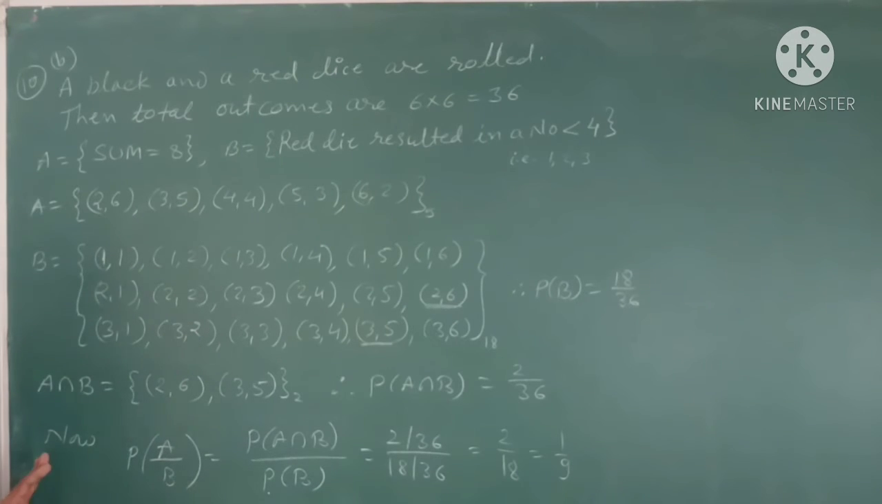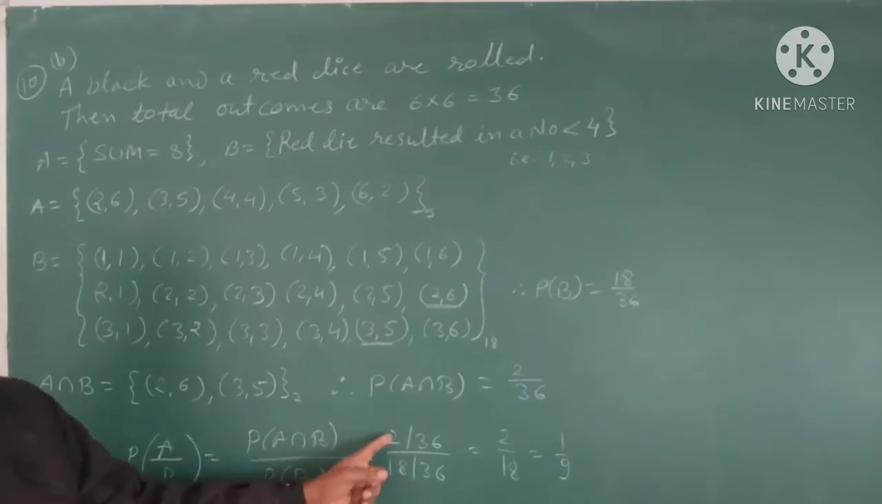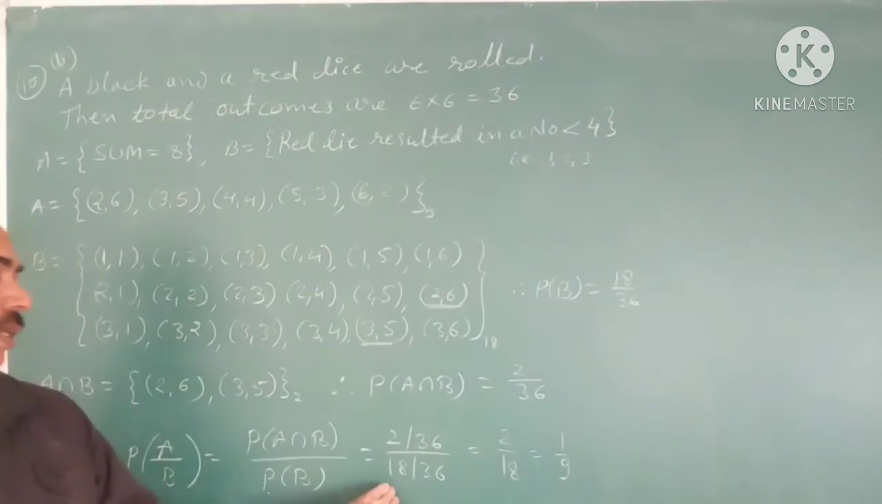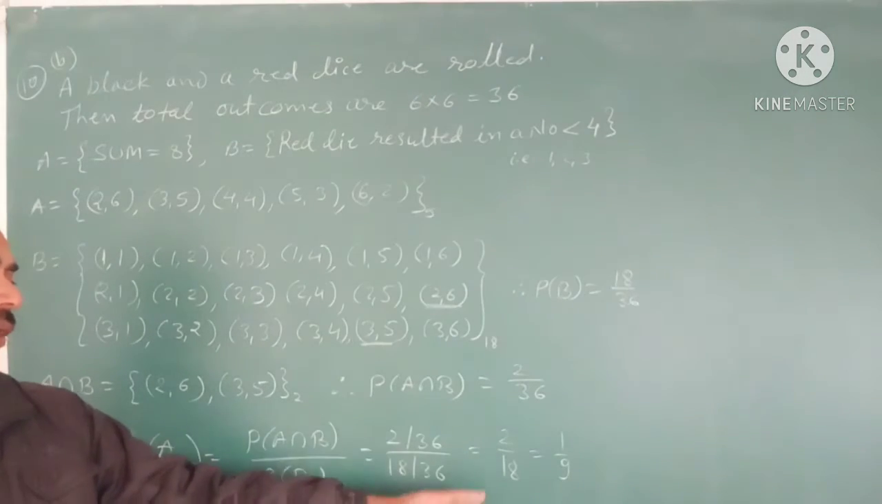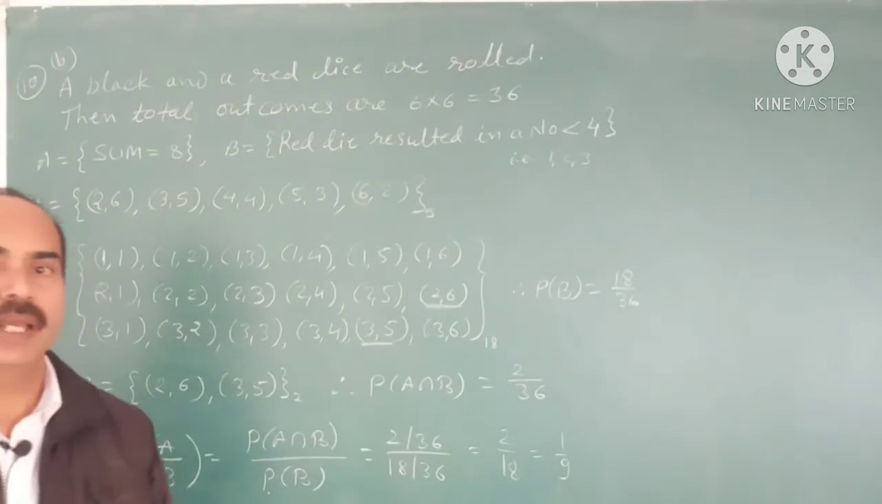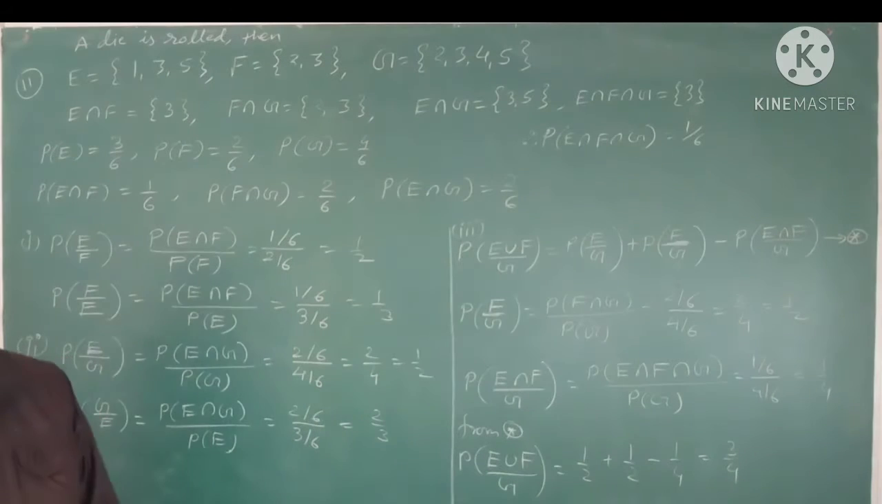Now we have to find a conditional probability when event B has already happened and we want to find the probability of A. So P(A|B) is P(A intersection B) divided by P(B). A intersection B is 2 by 36, and P(B) is 18 upon 36, 36 cancels out, only 2 upon 18, that is 1 by 9. This is the answer. Okay, next question number 11.